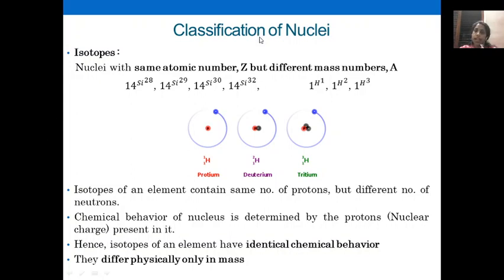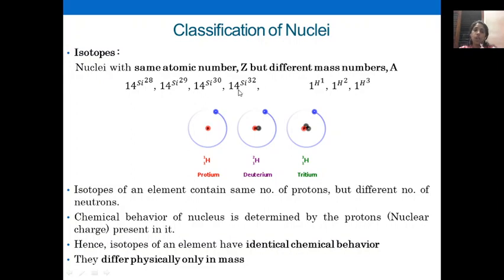Nuclei are classified into, number 1, isotopes. So what are isotopes? Isotopes are nuclei with the same atomic number but different mass numbers. Same atomic number, different mass number.